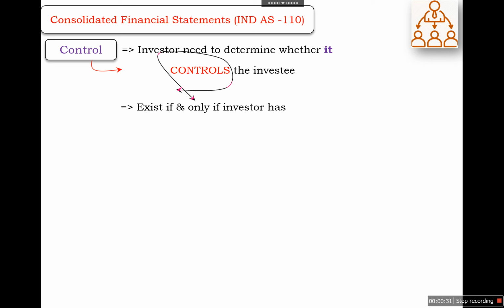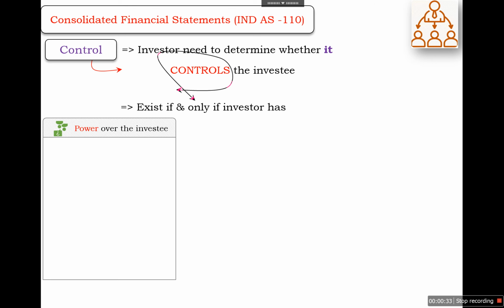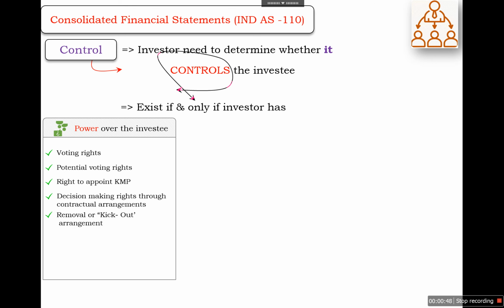And control exists if and only if the investor has power over the investee. Power comes through voting rights, potential voting rights, which we will discuss in detail in later slides, the right to appoint key managerial persons, decision-making rights through contractual arrangements or removal or kick-out arrangements, and the rights of de facto agents and related parties. So one condition is there should be power over the investee.